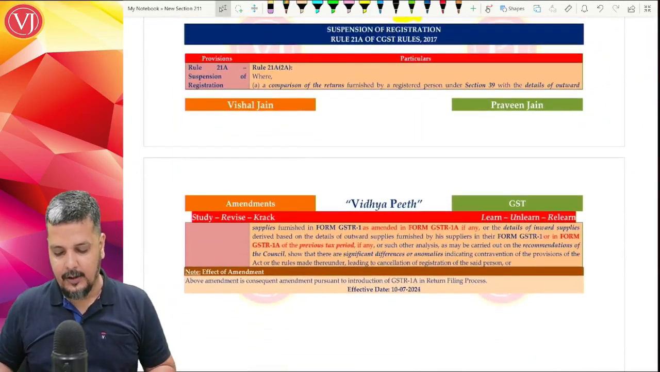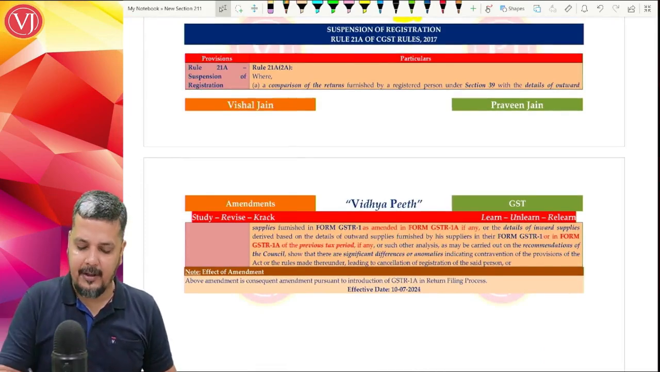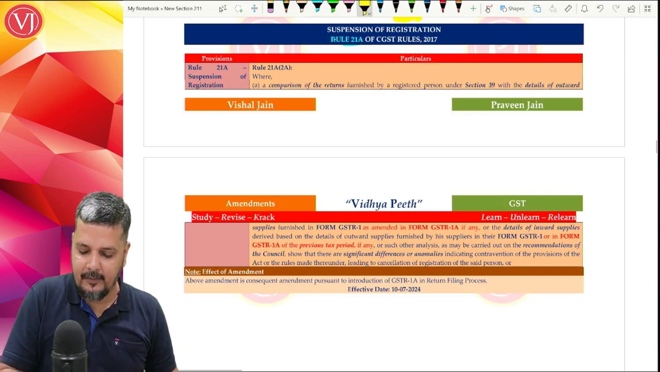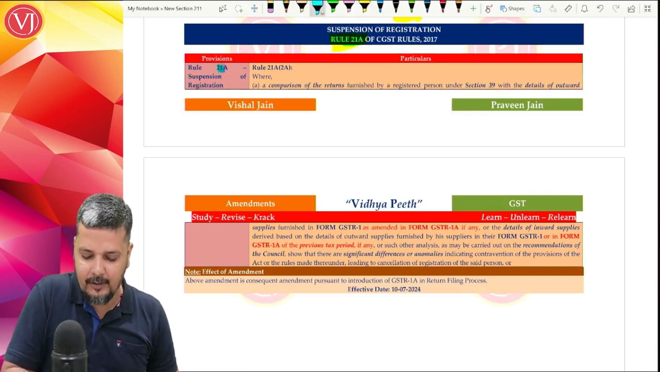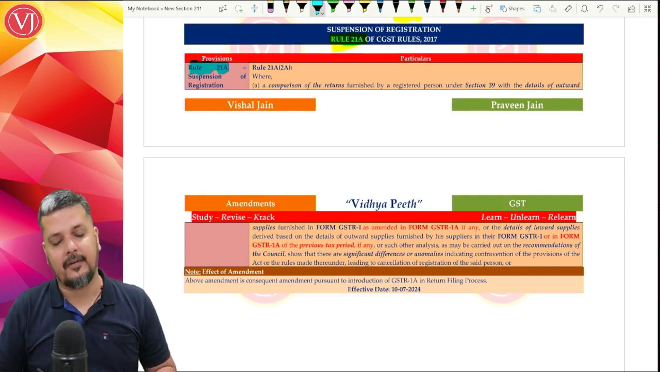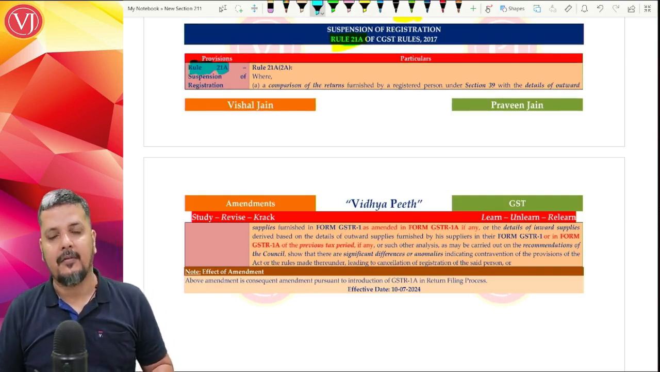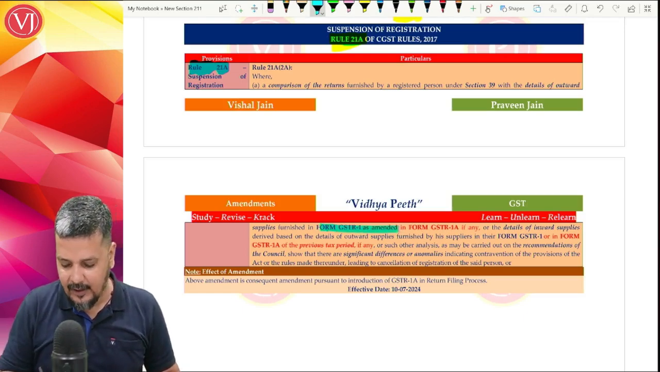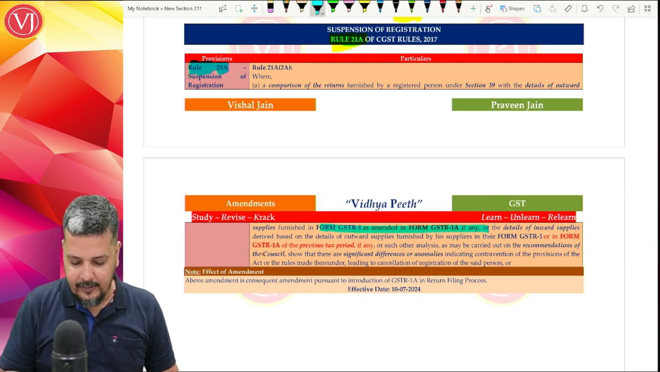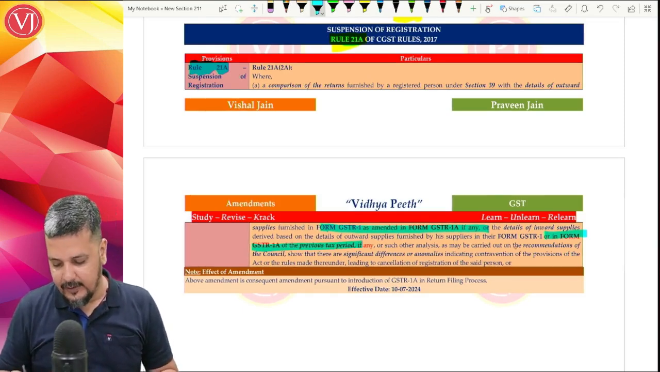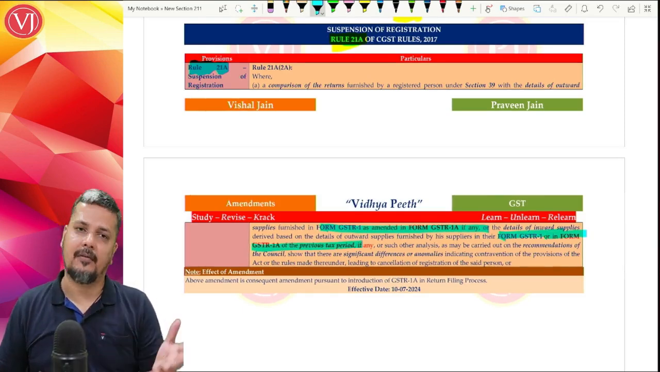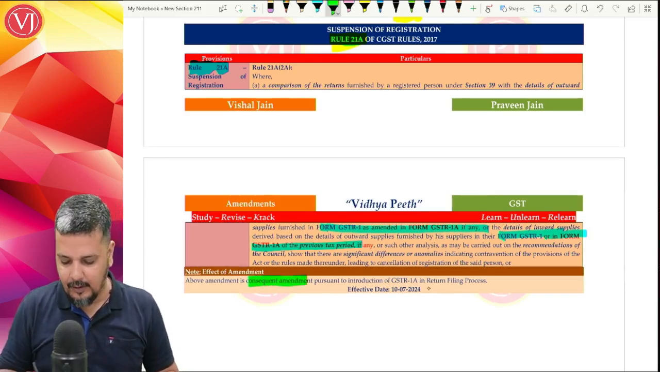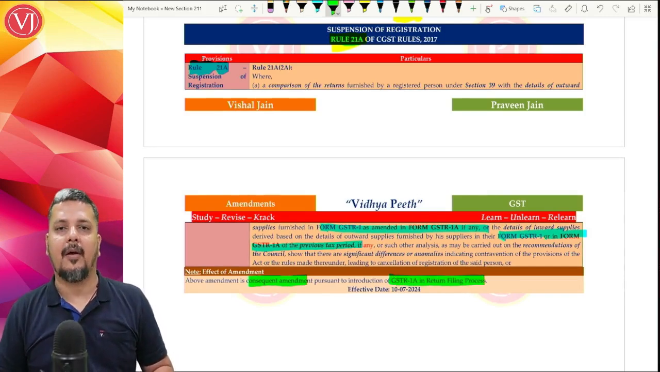Now, when you talk about the next amendment in your registration chapter, it is again not a very important amendment. The reason being, this amendment is only because of your change in return filing process. Rule 21A, which talks about suspension of registration: wherever you had GSTR 1, they have added "as amended in GSTR 1A". So this is again because of your return filing process. This is a consequent amendment because of your introduction of GSTR 1A in your return filing process.